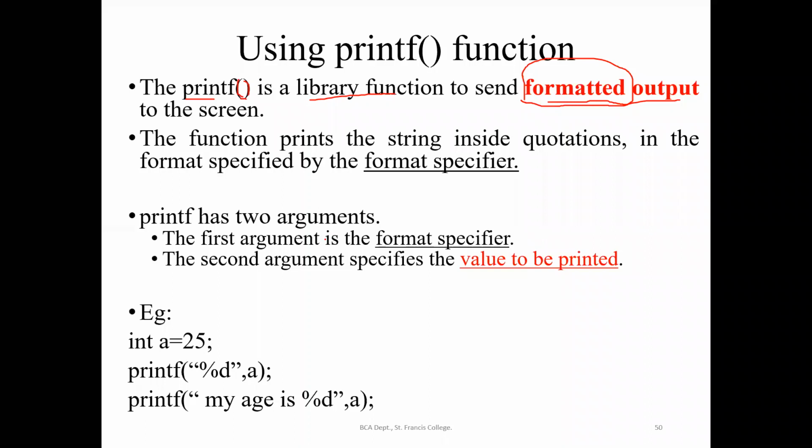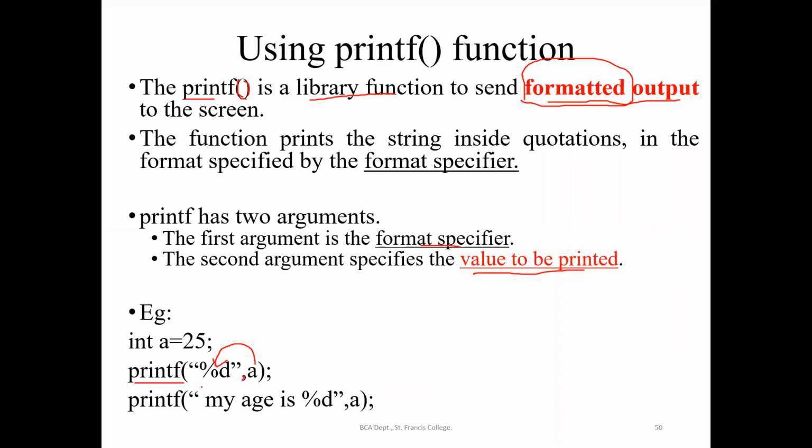And if you want the value of a variable to be printed, you have to specify two things, that is the format specifier and the variable name whose value has to be printed. This is one method of using printf. If you want to print the value of A, then you have to give two arguments separated by a comma.